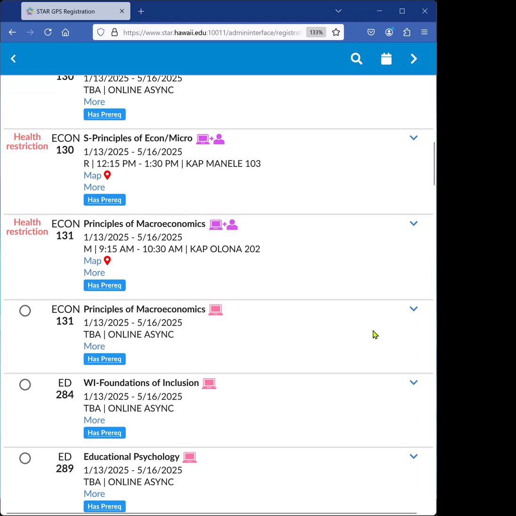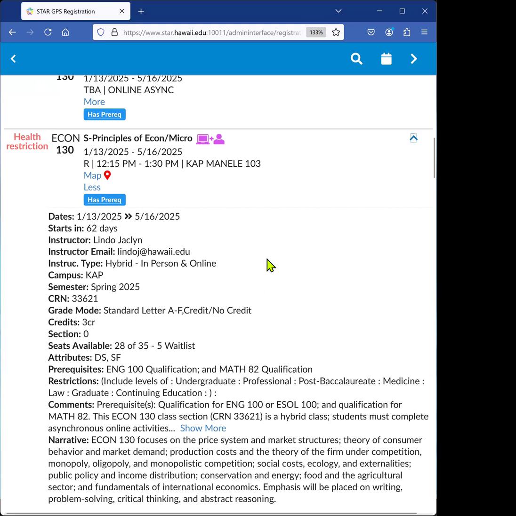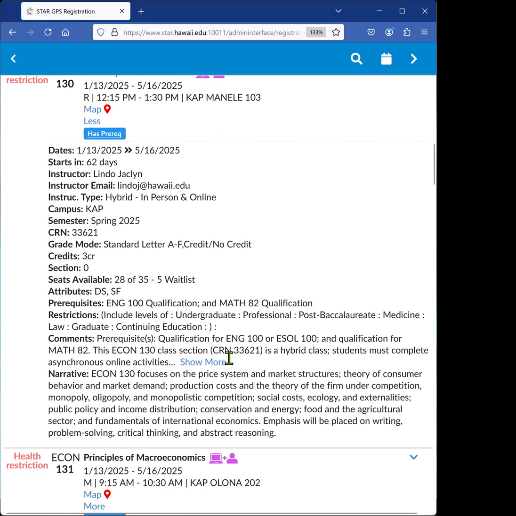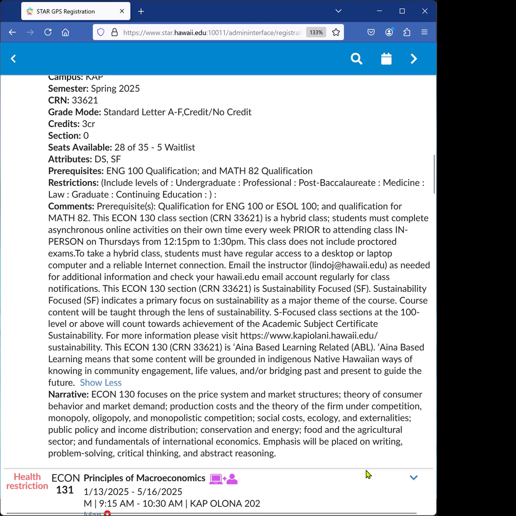If you wish to take a class that is in person on our campus or hybrid, then you will see a health restriction hold until you have completed all of your health requirements. Please make sure to submit them as soon as possible so that you're able to take all the classes that you'd like to take. For every class, also make sure to click on the Expand button to confirm how the courses are being taught and to read important messages from your teacher.